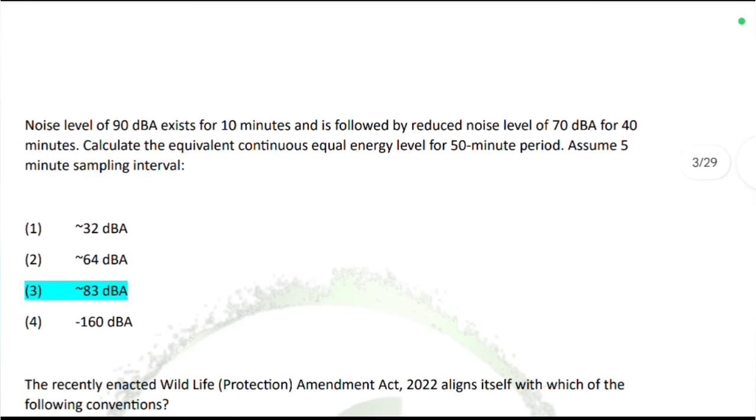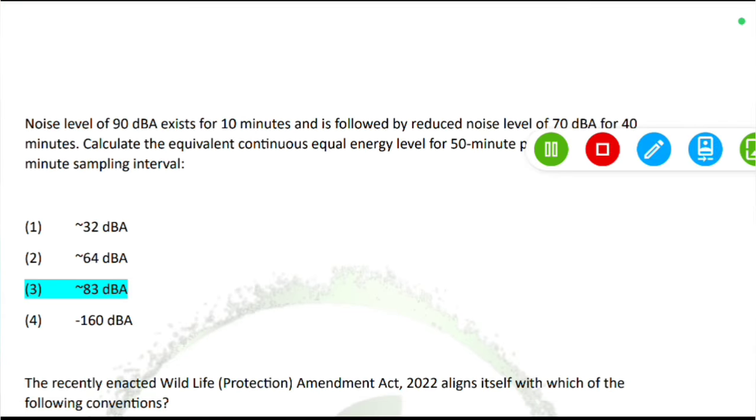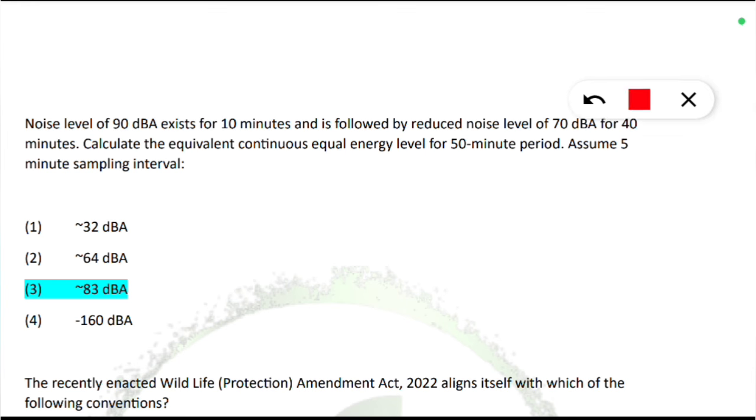Next, let's move on to the next question. Here it is also a very chocolate question, a numerical. We will not be solving, we will only give the answer. You have to solve and check whether you are getting the same answer or not. If you are not, then we will be discussing it in the next video.